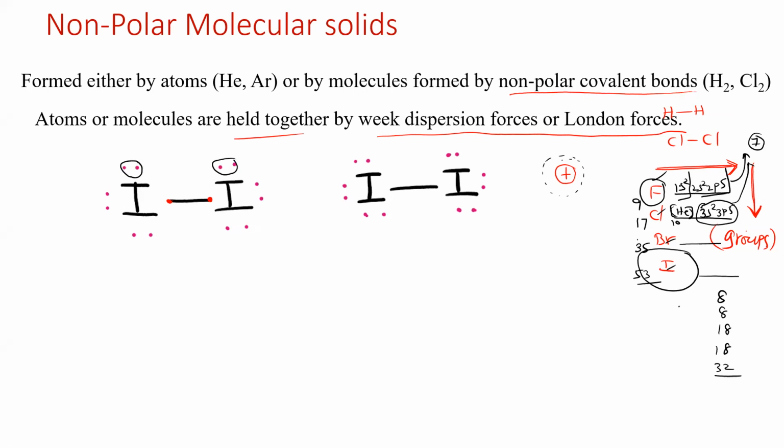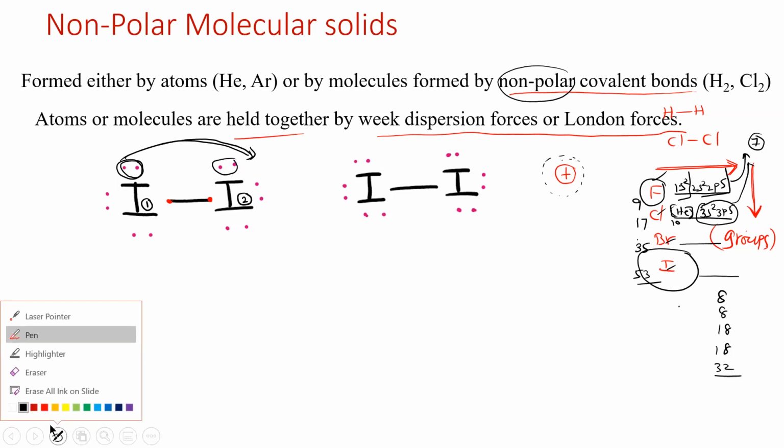So within 10 power minus 9 seconds, a very small fraction of a second, these two electrons may shift over here, because you said it is a non-polar molecule. Non-polar means there is no positive and negative charges. But here some electrons from the iodine 1 atom can shift to the iodine 2 atom for a fraction of seconds.